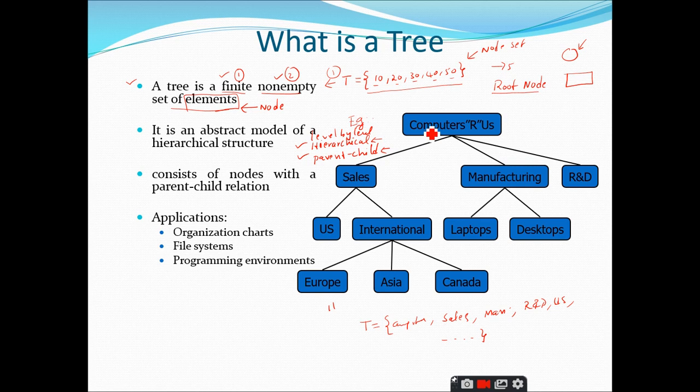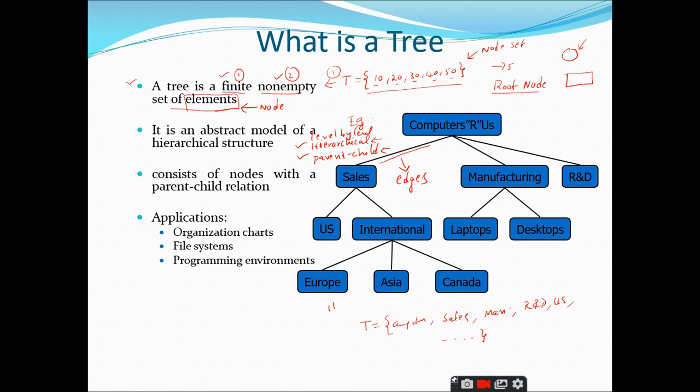And remember that each and every node is connected with another node with a line. We call these lines edges. So a tree is nothing but a collection of nodes which are finite in nature and non-empty, and we designate one node as a special node called the root node.